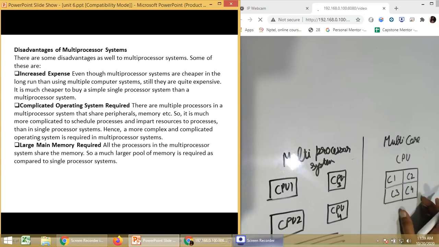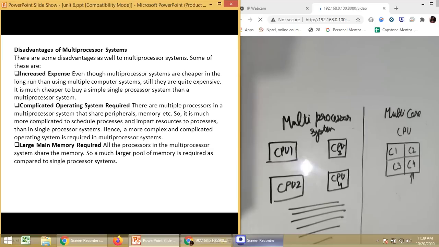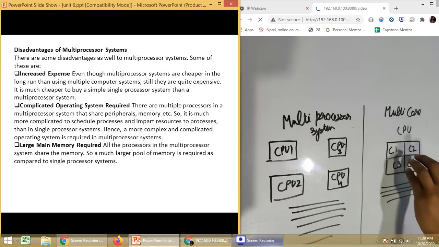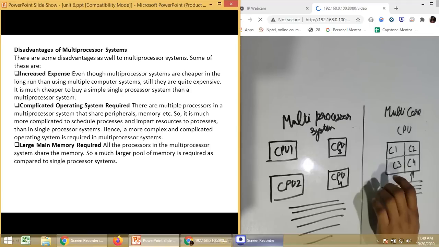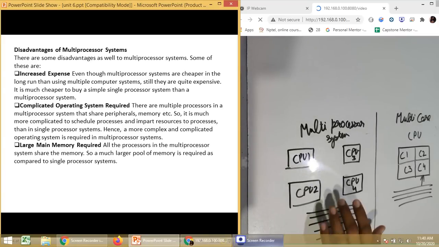But physically it is a single processor. So that is the difference between multi-core and multi-processor system. In multi-core, you might have different sizes of memory, but the cores are located on a single CPU or on a single physical device. But in the case of multi-processor systems, the CPUs are different.